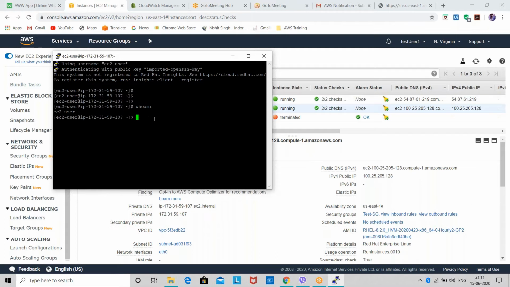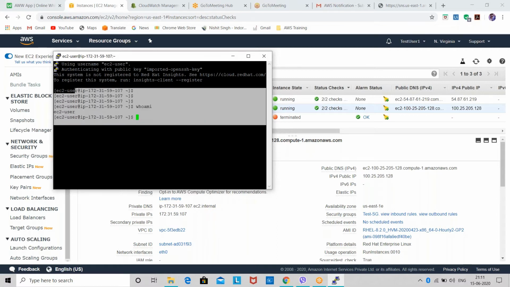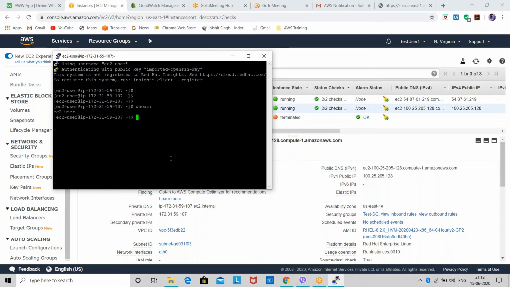So for that you need superpowers, which means root user or administrative user. So to get connected to root user, we'll write the command sudo su. Sudo su means switch user to super user.